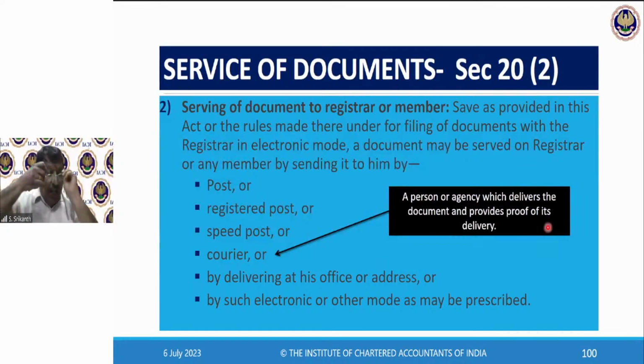Very, very important. Otherwise, all notices will be going to that ID and you won't even know about it. Including dividend, bonus, everything will go there. I've known cases where senior old people give some ID and don't even see it. Then bonus will accumulate. The man would not know. Suddenly, 7 years dividend you won't be receiving. Then you will be seeing it in declaration of dividend. It will be transferred to the Investor Education and Protection Fund. So you have to be very careful. Email address should be updated every time.